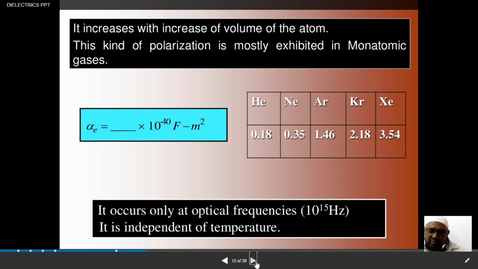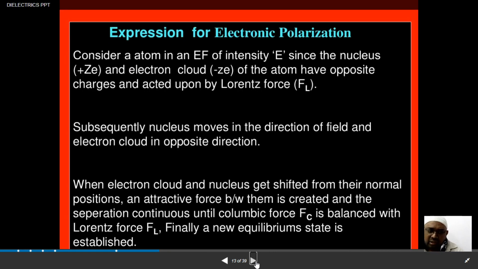This type of polarization occurs at optical frequencies. What is the meaning of optical frequencies? They are frequencies in the range of 10 power 15 hertz. You already know that frequency is measured in hertz. So this type of polarization may occur at optical frequencies, given by 10 power 15 hertz, and definitely this electronic polarization does not depend on the temperature; it is independent of the temperature.